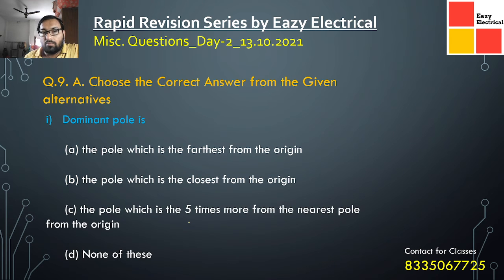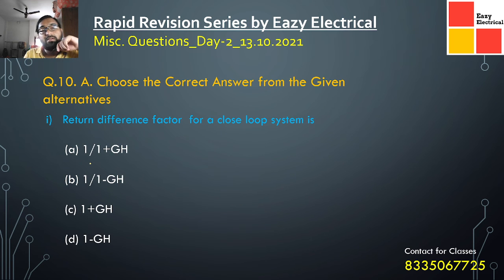Now coming to the next question. What is a dominant pole? The dominant pole is the pole which is the farthest from the origin, or which is the closest to the origin, or the pole which is 5 times farther from the origin than the nearest pole. Out of this, the dominant pole is the pole which is nearest to the origin.